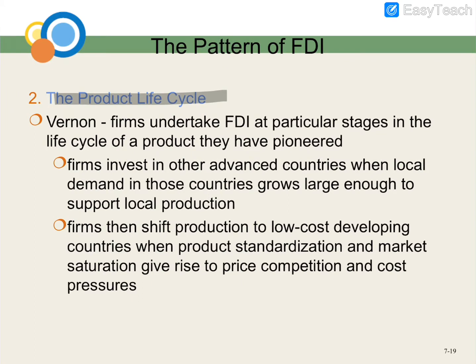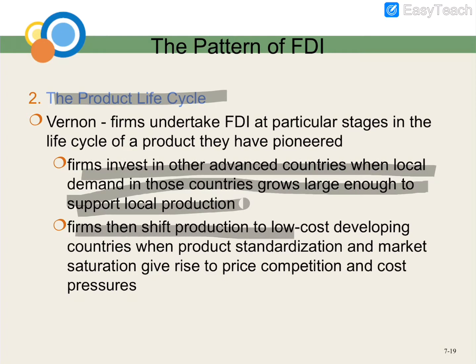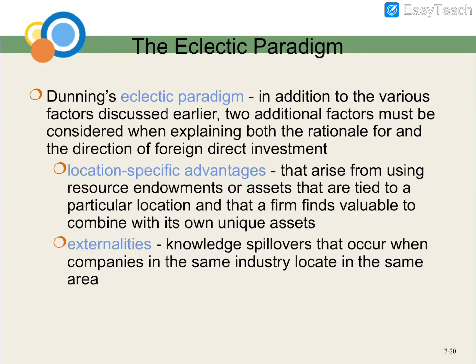Then we have the product life cycle. I think you guys know what the product life cycle is. The firms invest in other advanced countries when local demand in those countries grows large enough to support local production. Then the firms shift production to lower-cost developing countries when product standardization and market saturation give rise to price competition and cost pressure. You just need to explain what strategic behavior is and what the product life cycle is. Okay, then we have